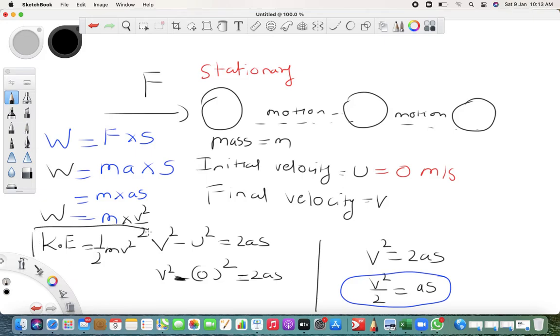So whatever work is done on an object, you applied force and the object started its motion. Work is force into displacement, so basically you did work. That work is equal to the energy possessed by the object. So work done on an object is equal to the kinetic energy possessed by the object. And the formula we got is K is equal to half mv square. This is the equation of kinetic energy.